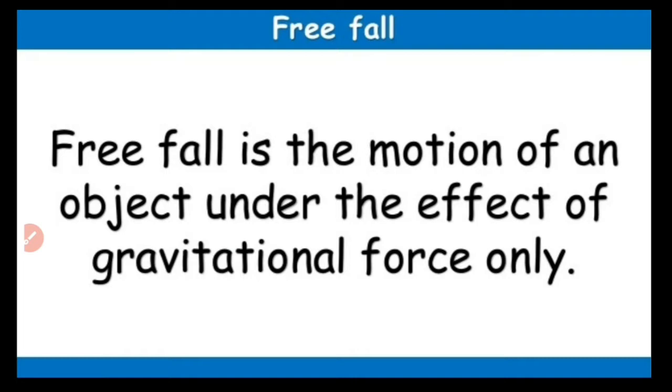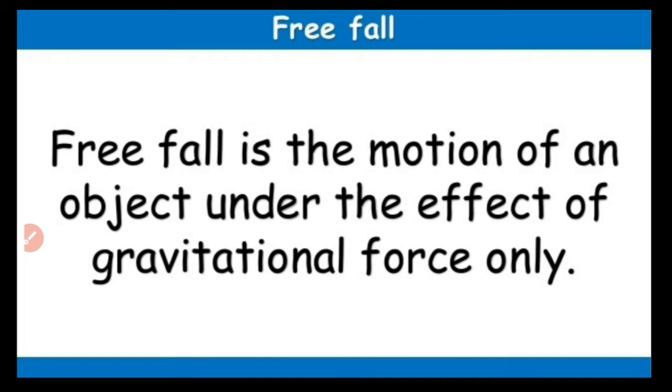But when a body is thrown, even if it is thrown downwards, its initial velocity is not equal to 0. So that is the difference between a dropped object and a thrown object. When a body is dropped, the body falls down under the influence of gravitational force alone. So such bodies are called as what?